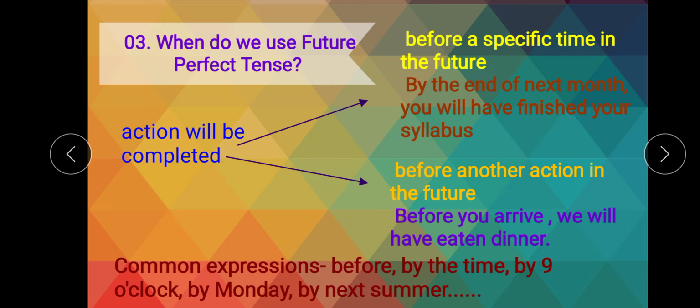Now students, we express this specific timing with the help of some common expressions. We use it with certain common expressions that you will often find when using or reading this tense, like before, by the time, by 9 o'clock, by Monday, by next summer, and many more.